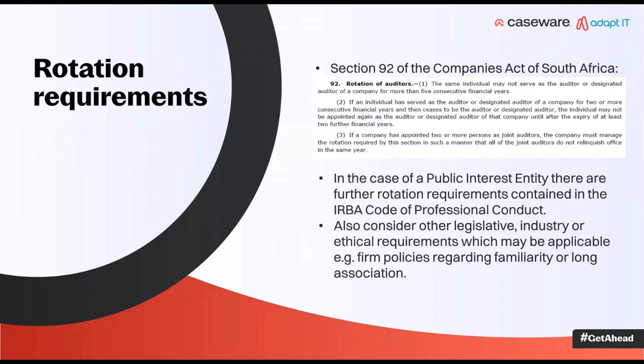In the case of a client being a public interest entity, either your local code of professional conduct or the ISBA code, or in a South African environment, the IRBA code of professional conduct, also contains additional or further requirements for the auditor to meet in terms of rotation, and for that matter, even independence. There could also be other legislation, industry requirements, etc., that are applicable for familiarity.